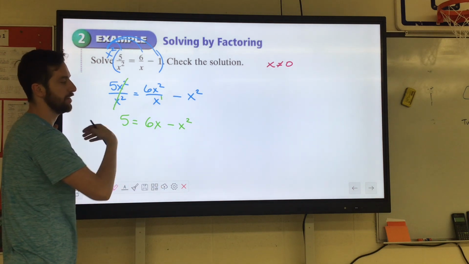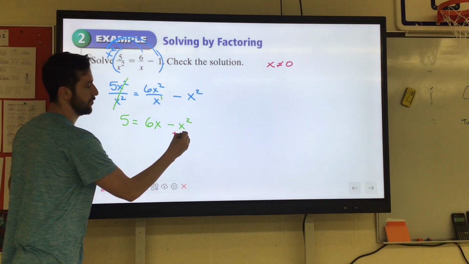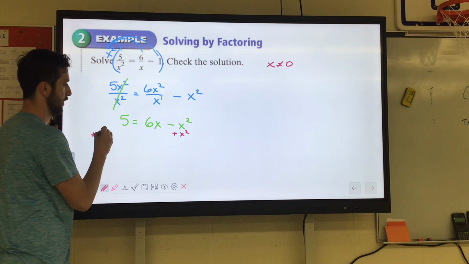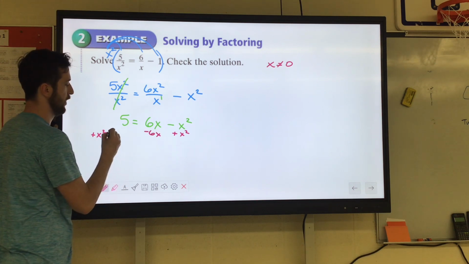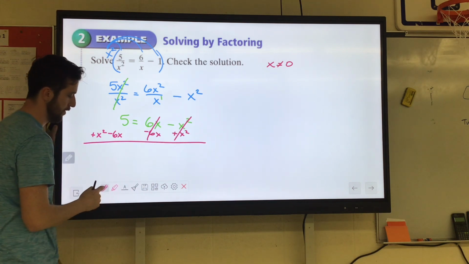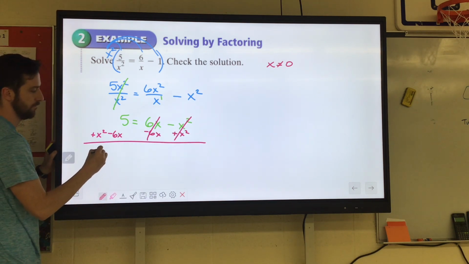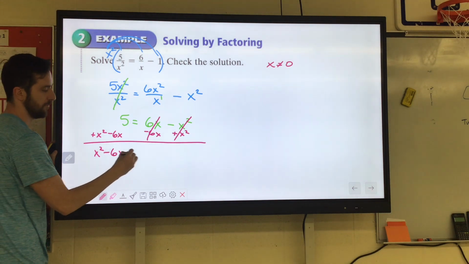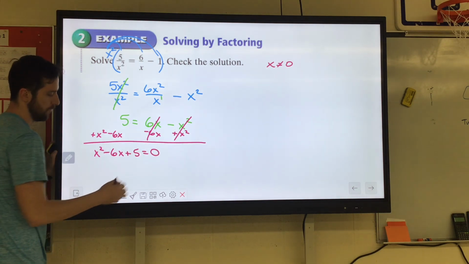So we're going to get everything onto the left side. So we're going to add x squared to both sides, and we're going to subtract 6x. That'll totally zero out the right side. So we'll have x squared minus 6x plus 5 equals 0.